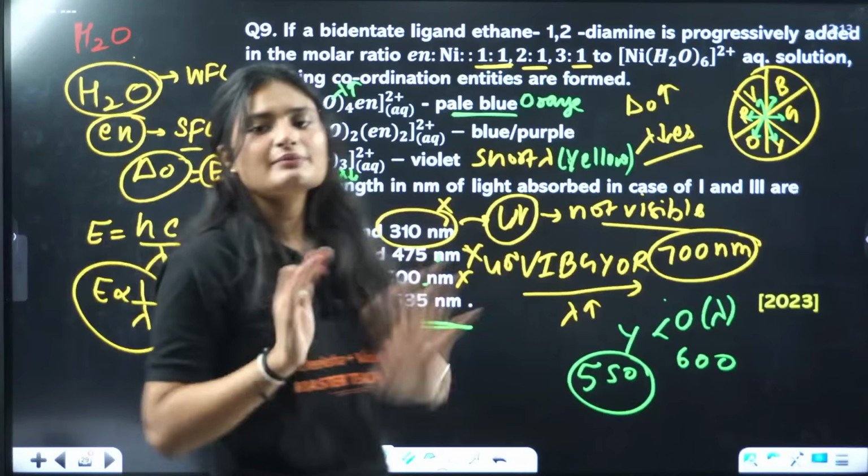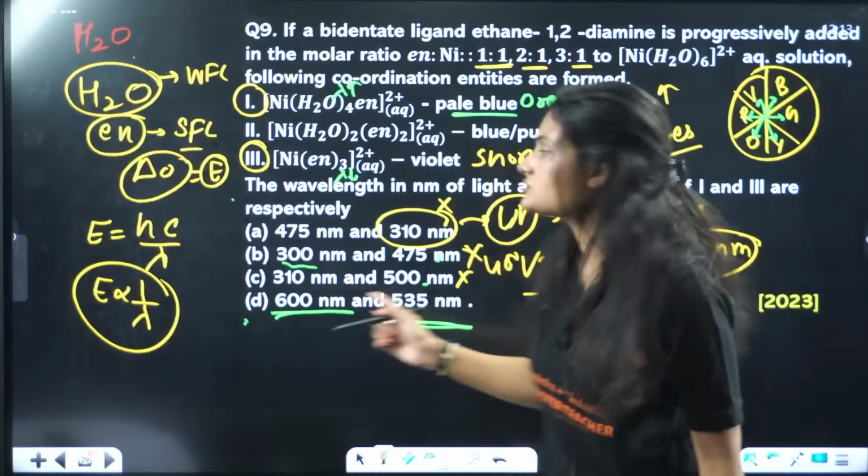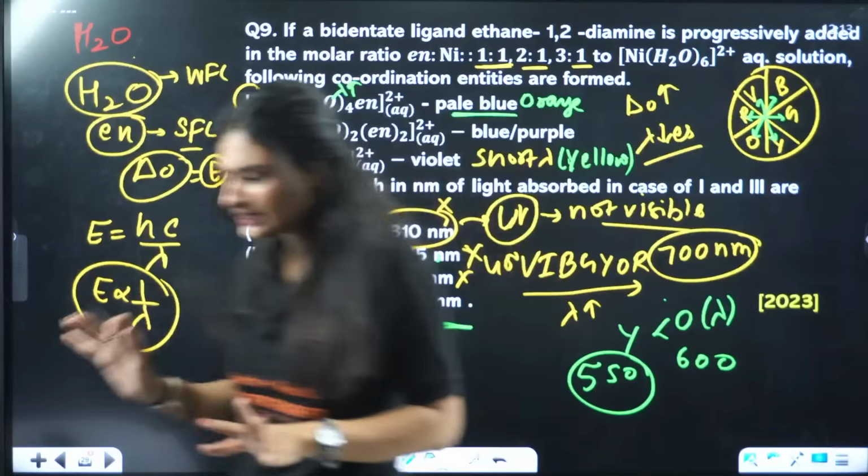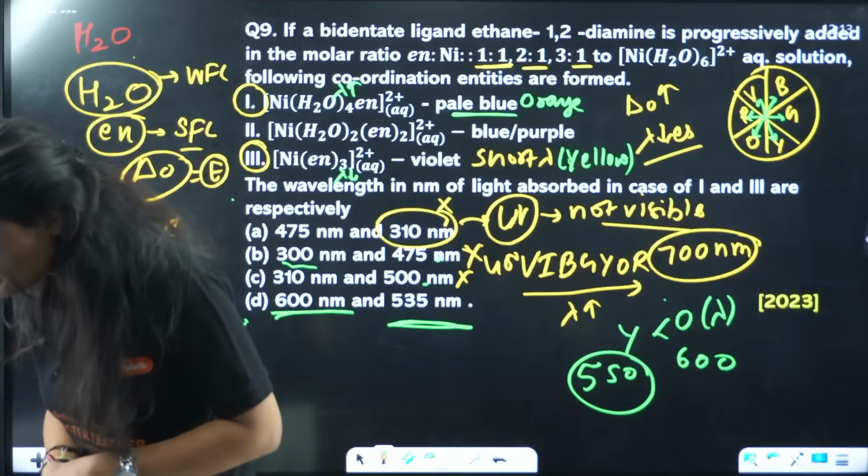Now supposedly by some mistake, this value was also around 500 something. Then how would you have done it? Supposedly, there is one more approach.